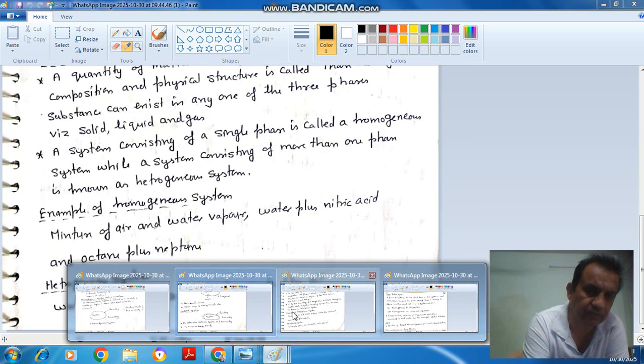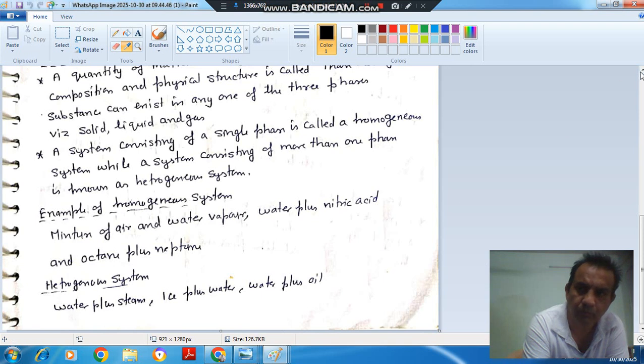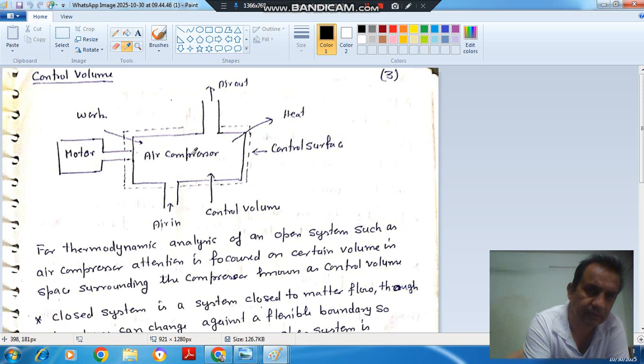And next definition is your control volume. Suppose we have this air compressor, and we consider this dotted line volume, then this is called control volume. However, air is coming into this volume and going out of this volume, but the volume is fixed. So this is called control volume. Generally the open systems are called control volume systems, because mass can transfer across them for a fixed boundary.